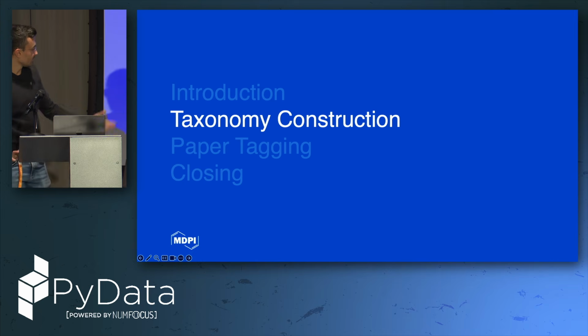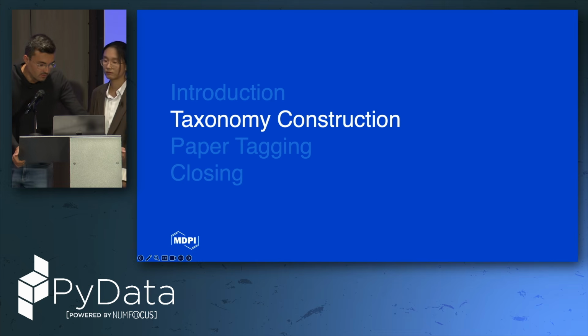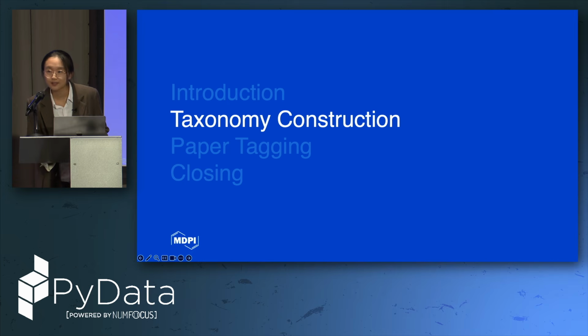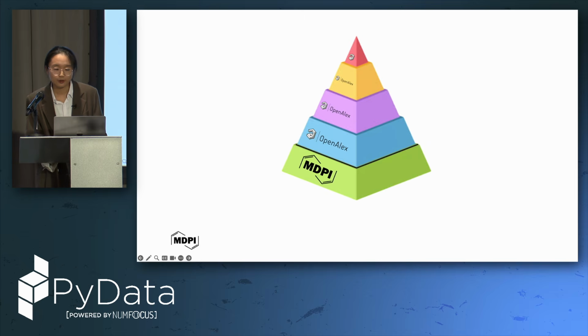So now, Feichi can talk about how we built our taxonomy. Okay, great. Hello, everyone. I'm Feichi, and I'm going to introduce how we construct our taxonomy. Our goal, based on the OpenAlex 4 existing layers, is to construct our 5th layer and attach it to the 4th layer.